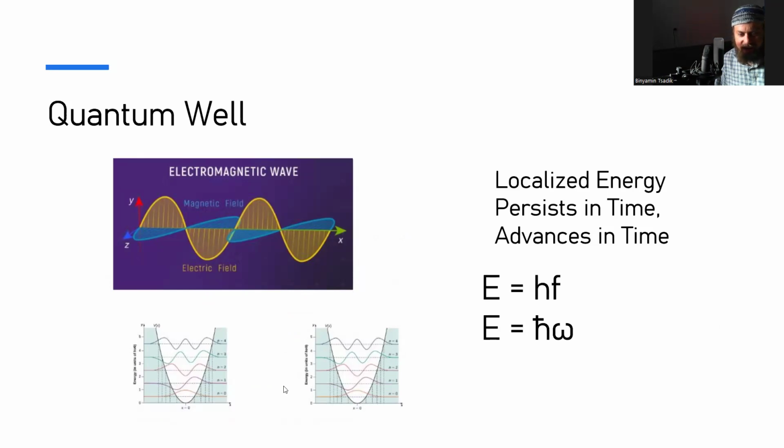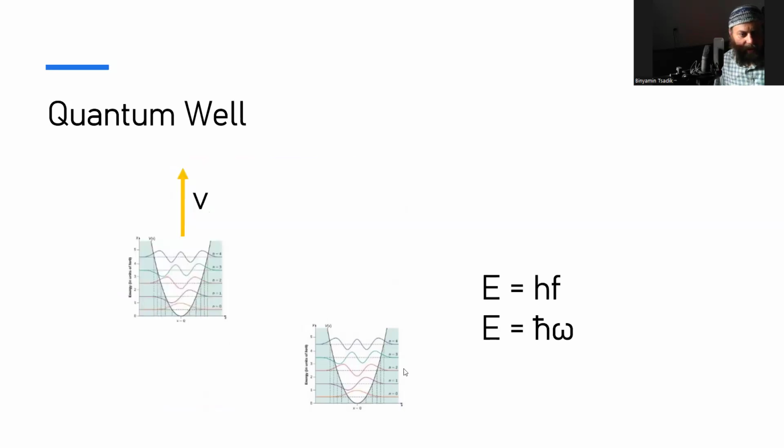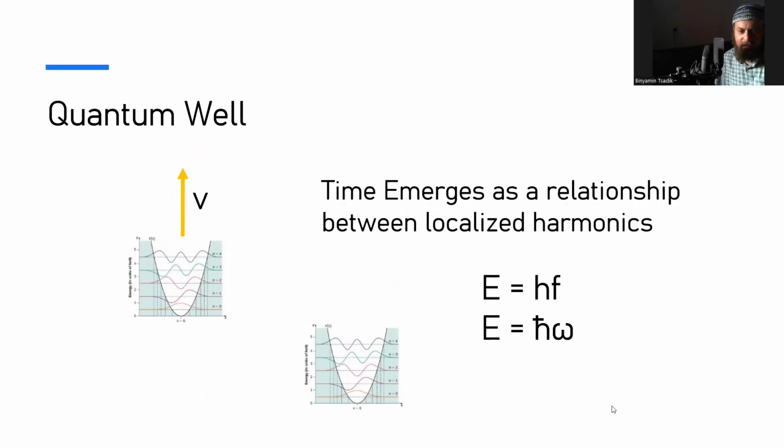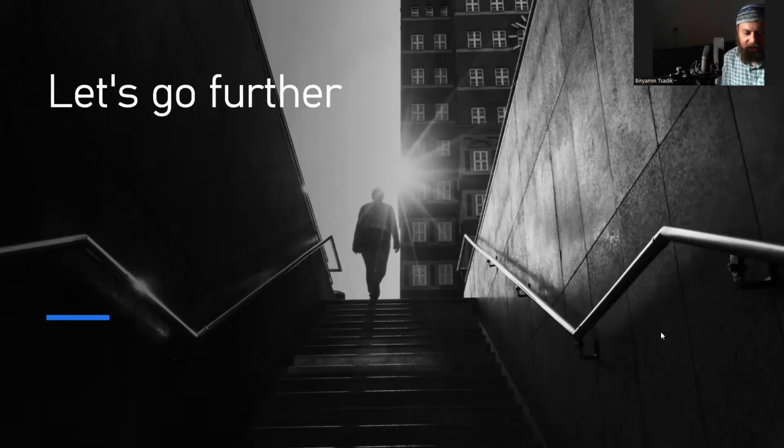And what happens is time emerges as one well ticks in relation to the other well. That's how time emerges. So when one is moving, the other one is staying still, we have two frames of reference. Time emerges as a relationship between localized harmonics. Okay, let's go a little bit further.